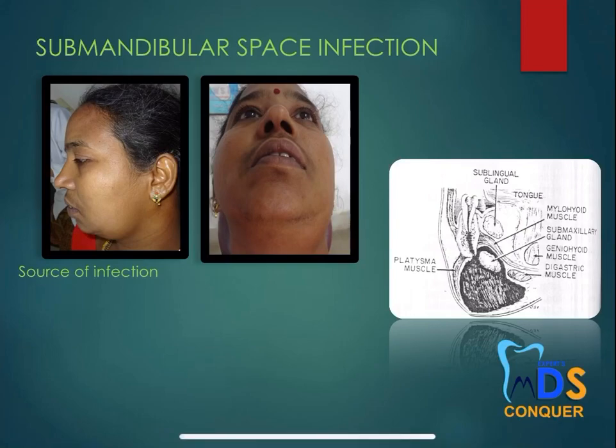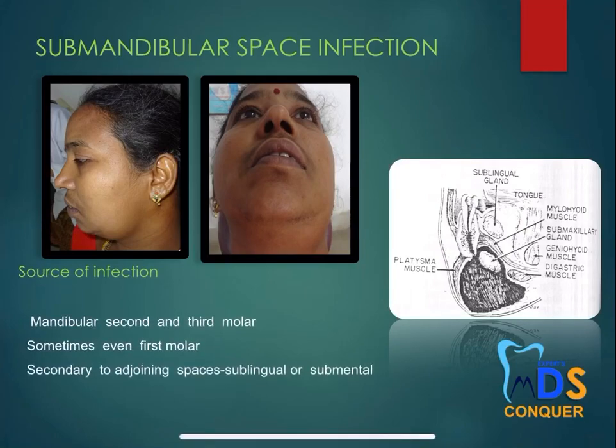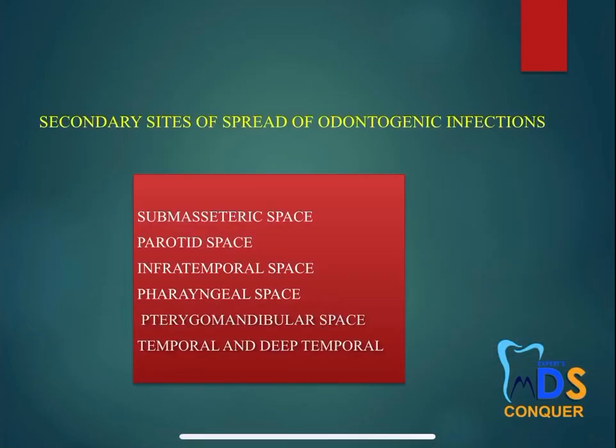Next, this is a submandibular infection. So the sources could be the second and the third molar, and sometimes even the first molar, and also adjoining the sublingual and the submental spaces. Okay. So this is how you have to write the primary spaces.